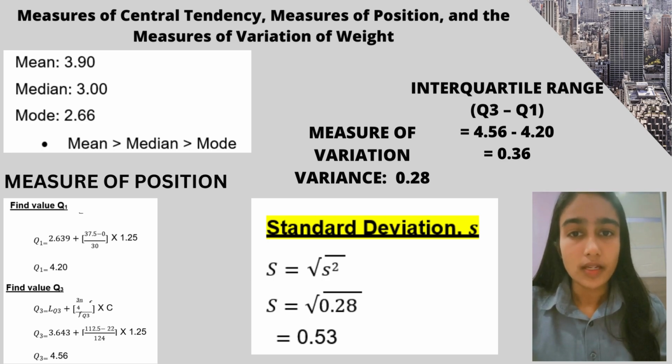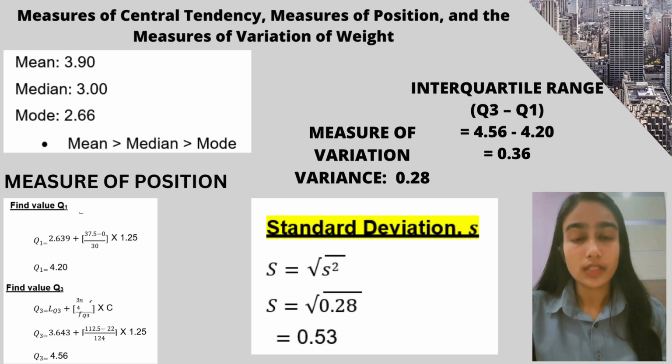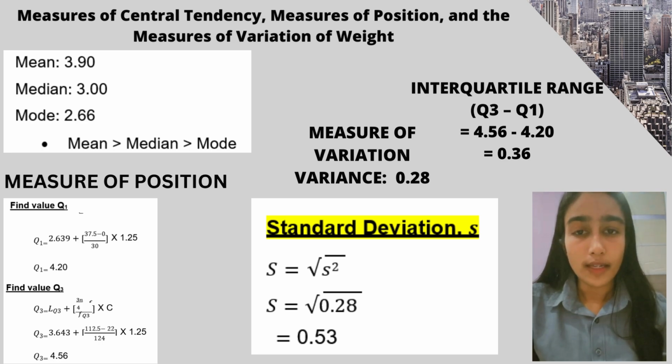The value for quartile 3: the calculation is 3.643 plus 112.5 minus 22 and then divided by 124 times 1.25. I got 4.56. Next, the calculation for the interquartile range is quartile 3 minus quartile 1, which is 4.56 minus 4.20. I got 0.36.